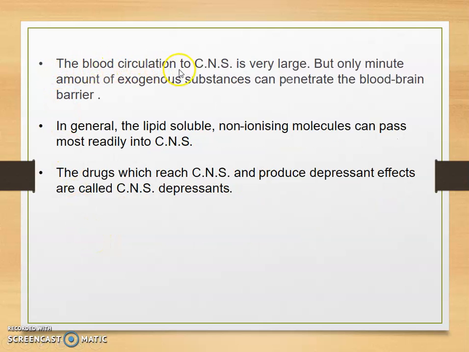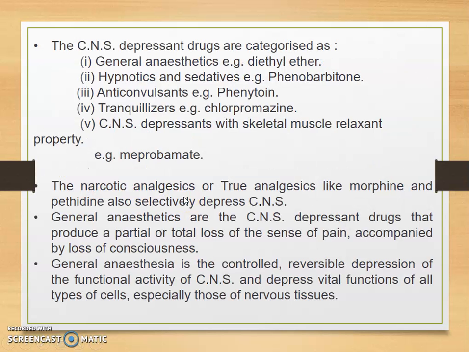The blood circulation to the CNS is very large, but only a minute amount of exogenous substance can penetrate the blood-brain barrier, that is BBB. In general, lipid-soluble non-ionizing molecules can pass most readily into the CNS. The drugs which reach the CNS and produce a depressant effect are called CNS depressants.